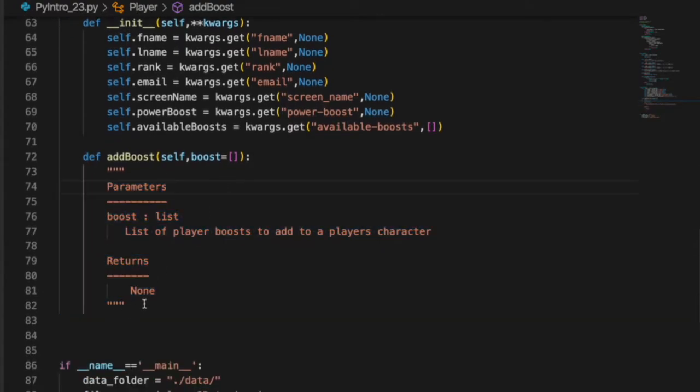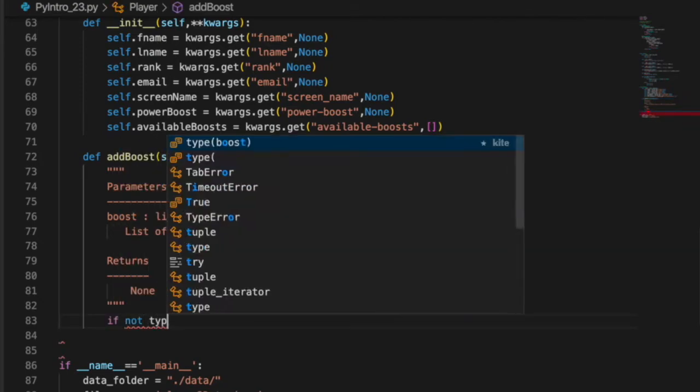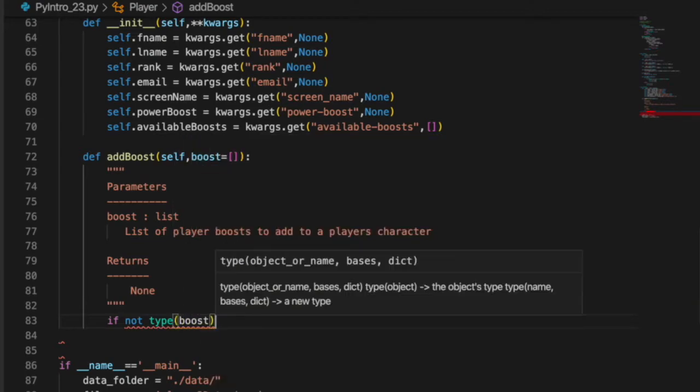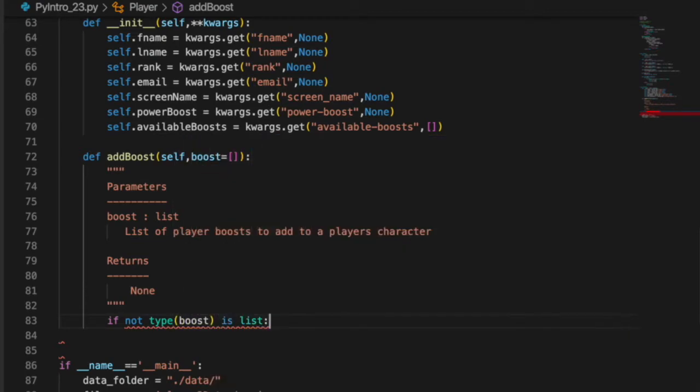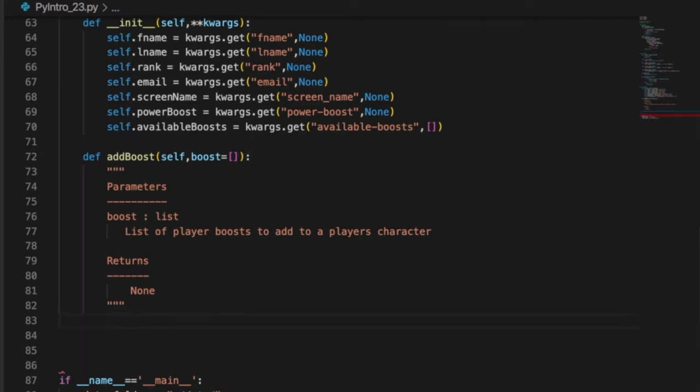There's a bunch of different styles that people use, and so here we can look at this, and we can test to make sure that it is a list. So we can say if not type of boost is list, we can throw an error. But error checking is for the real world, and we're in academia.